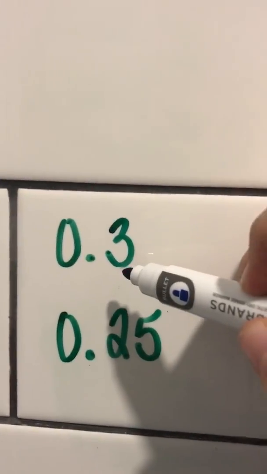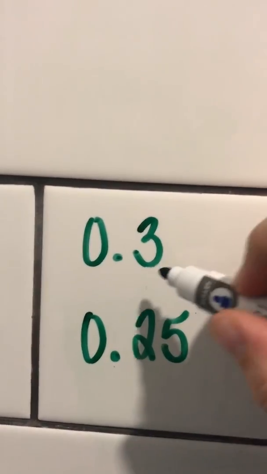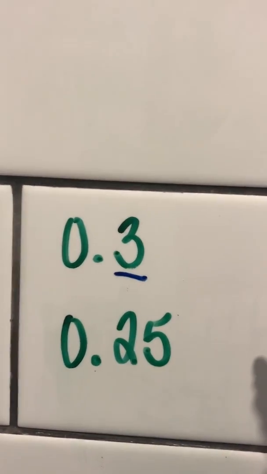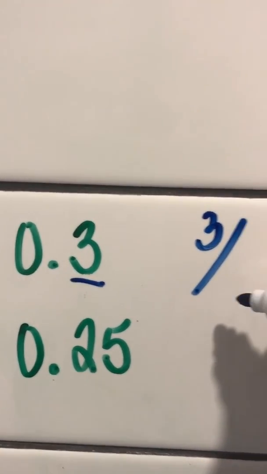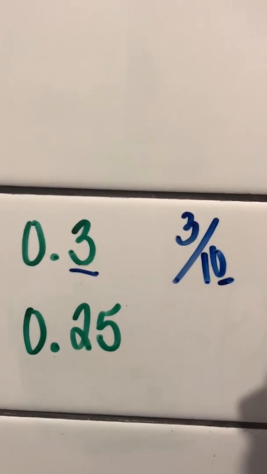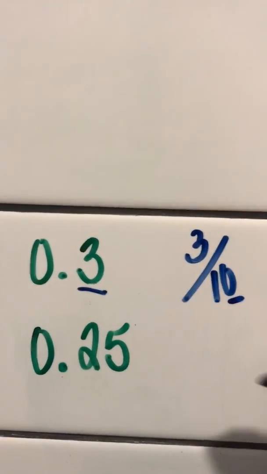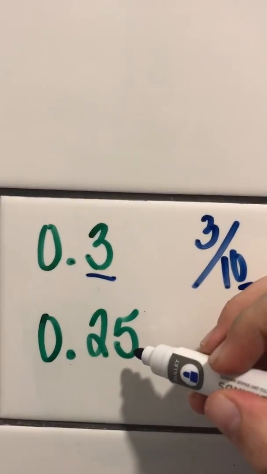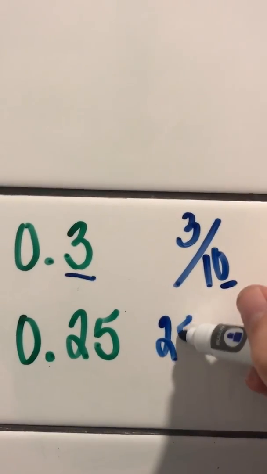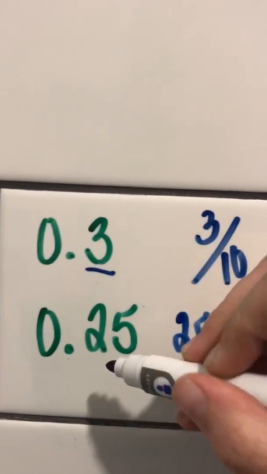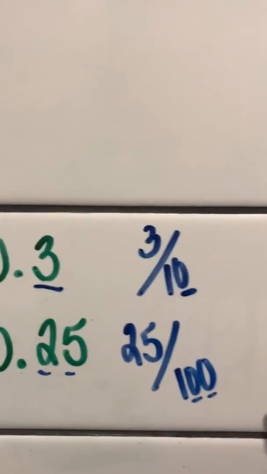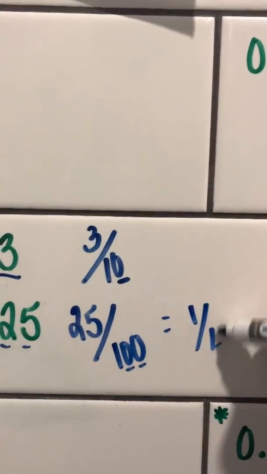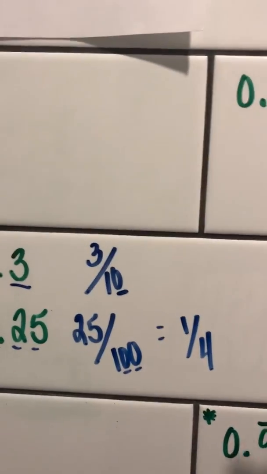So 0.3, to change that into a fraction, we have one decimal place out. I'm going to use my 3 as my numerator, and my denominator is just going to be a 10. 0 for one decimal place. And then for 0.25, I'm going to use 25 as my numerator. And now I have two decimal places, so I need 2 zeros for 100, and you can simplify to 1/4. So that's just a reminder there.